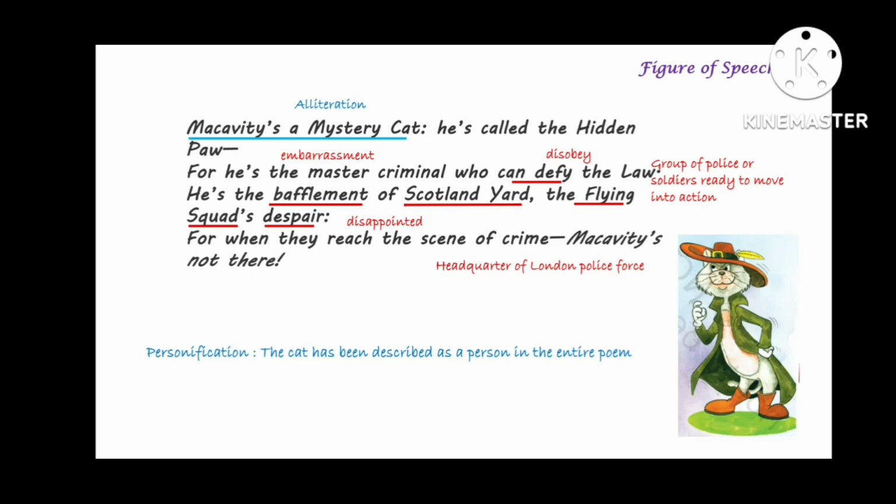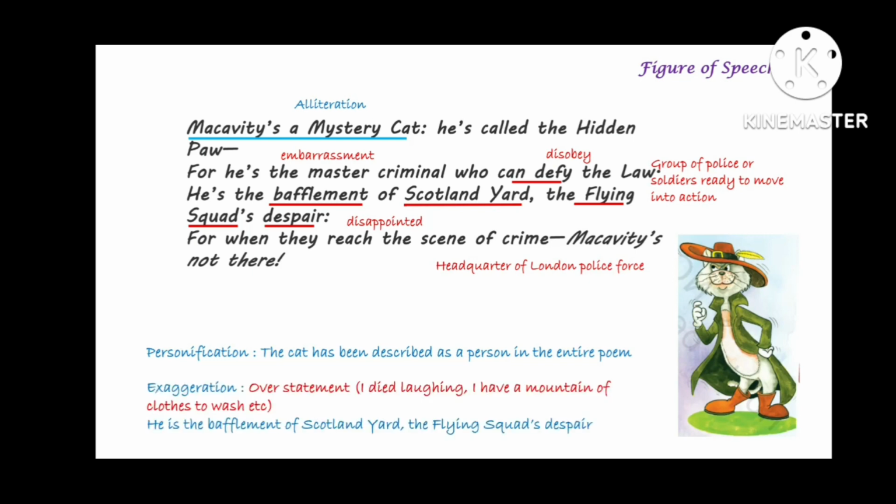Also in the whole poem there is personification because the cat has been described as a person in the entire poem. Personification is a figure of speech in which human characters are attributed to non-living things or animals. So there is personification. There is also exaggeration.